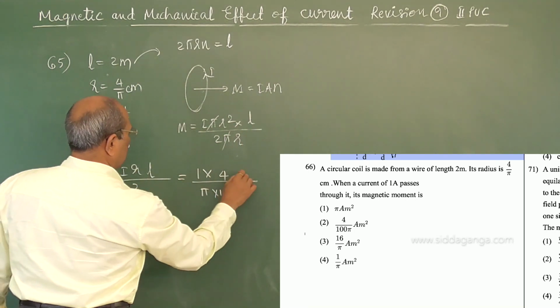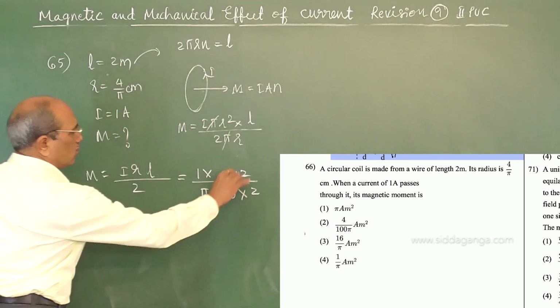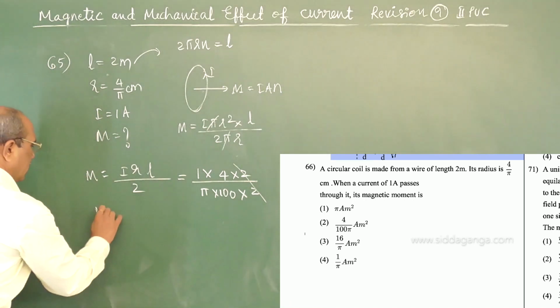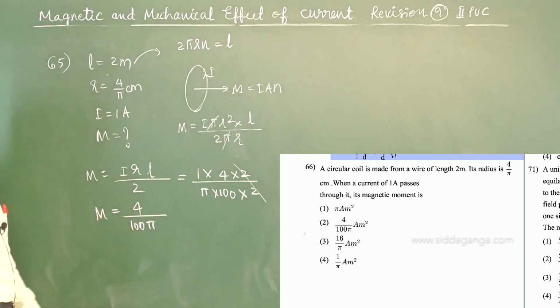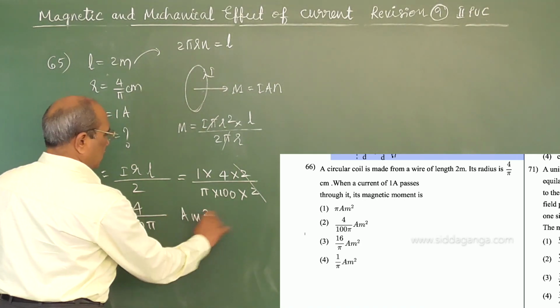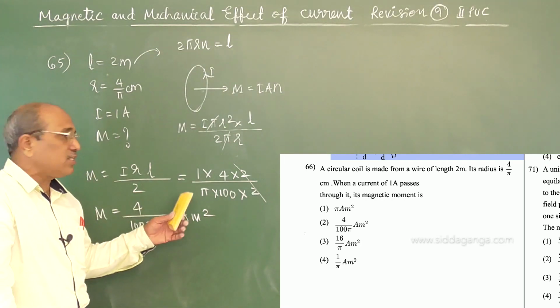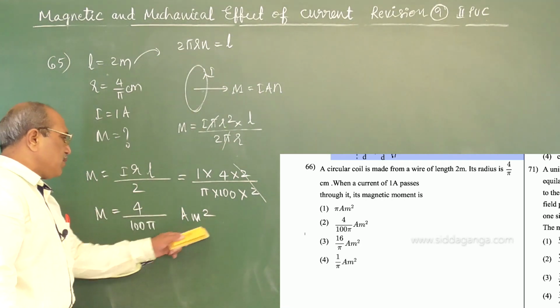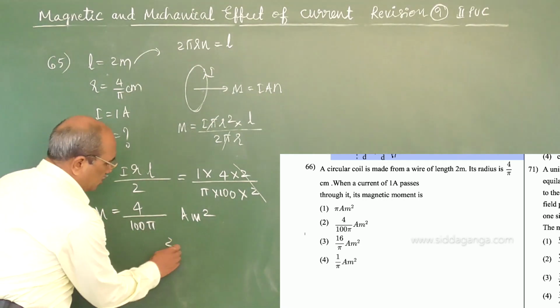The length is already 2 meter, divided by 2. 2 gets cancelled and the magnetic moment is equal to 4 by 100 pi. In terms of meter, 4 by 100 pi ampere meter square. Only this changed, because earlier we calculated in centimeter, but the answer is in ampere meter square. 4 by 100 pi ampere meter square, option number 2.